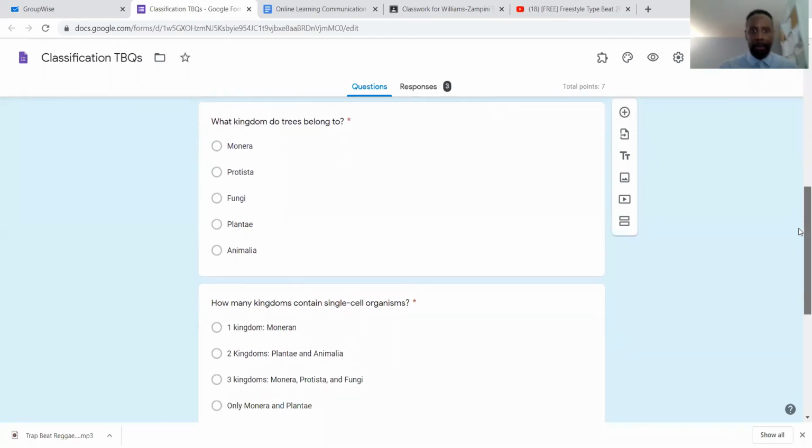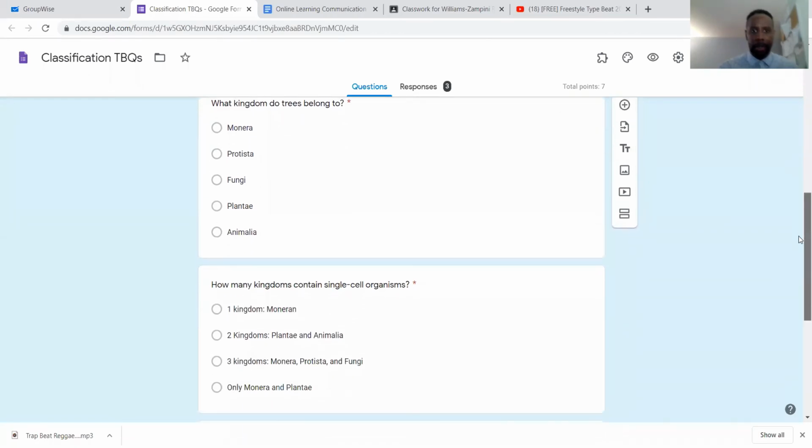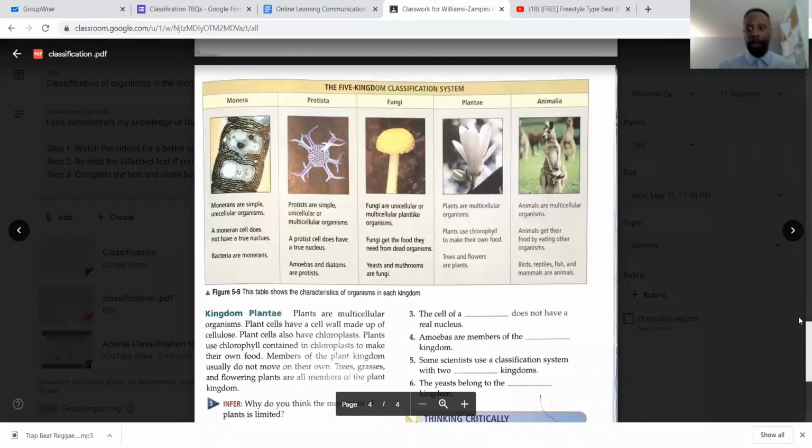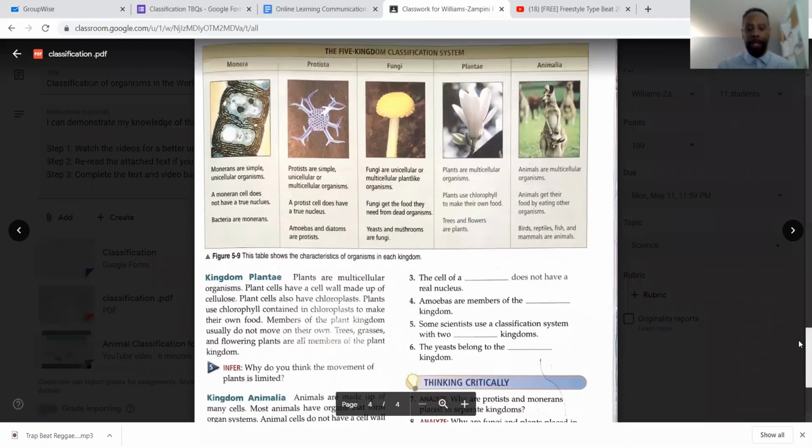All right. And how many kingdoms contain single cell organisms? So now I have to literally look for some information. It says how many? Is it one? Kingdom Monera? Is it two? Is it three? Well, I'm going to have to do a little searching, but I see 5 kingdom classification system. Uh-oh, that might be a shortcut.